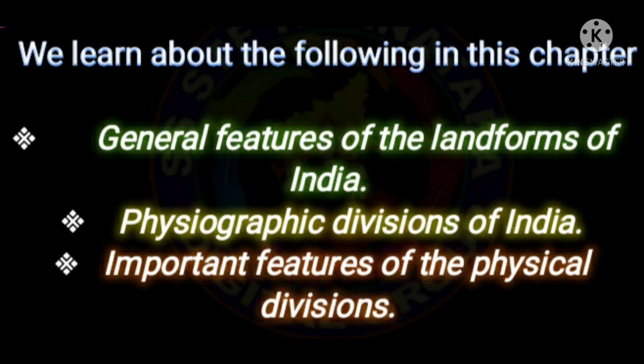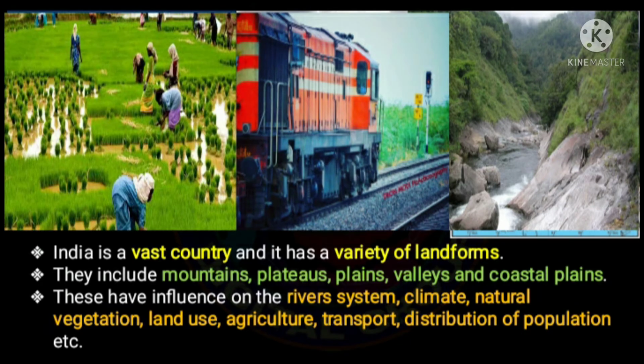Pay attention. As you all know, India is a vast country and diversity is its speciality. We even have a variety of landforms. Landforms include mountains, plateaus, plains, valleys and coastal plains. So these have influence on the river system, climate, the natural vegetation, land use, agriculture, transport, distribution of population, etc.